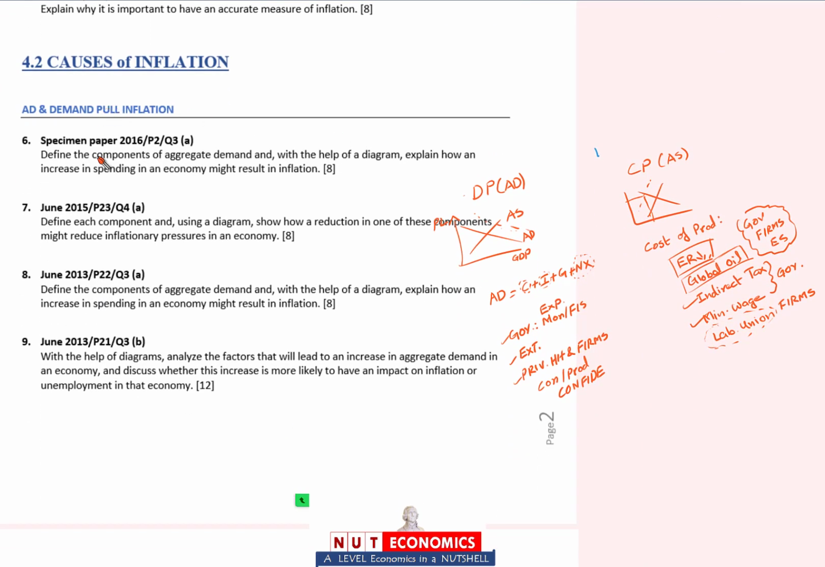So this one, first one is from the specimen paper 2016. Define the components of aggregate demand and with the help of a diagram, explain how an increase in spending in an economy might result in inflation.